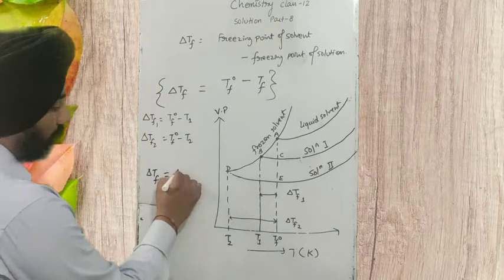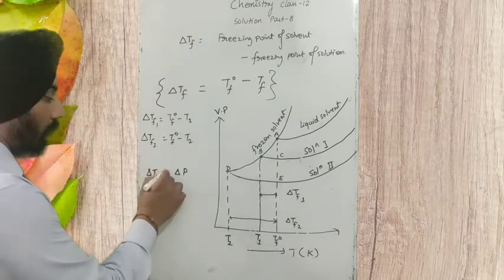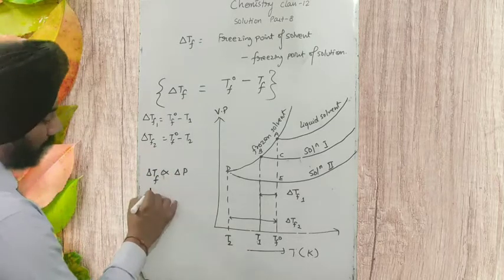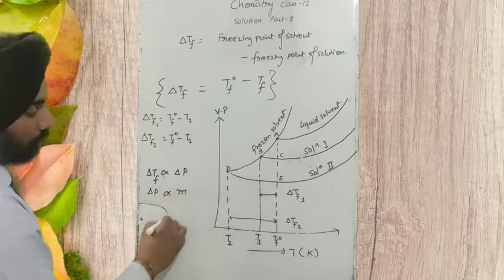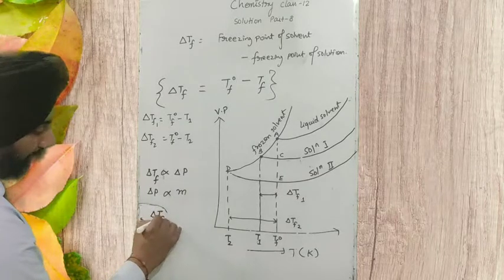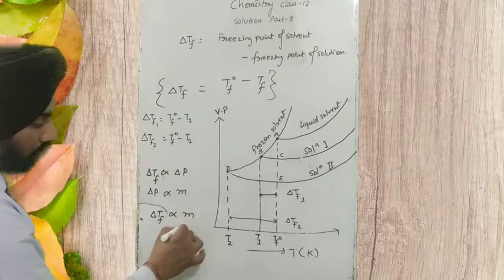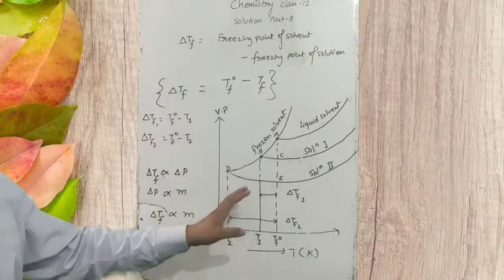So the same situation we have here also, and we can write directly that the depression of freezing point is directly proportional to the lowering of vapor pressure, and the lowering of vapor pressure is directly proportional to the molality. So depression in freezing point is directly proportional to the molality. I have used this in the last video.